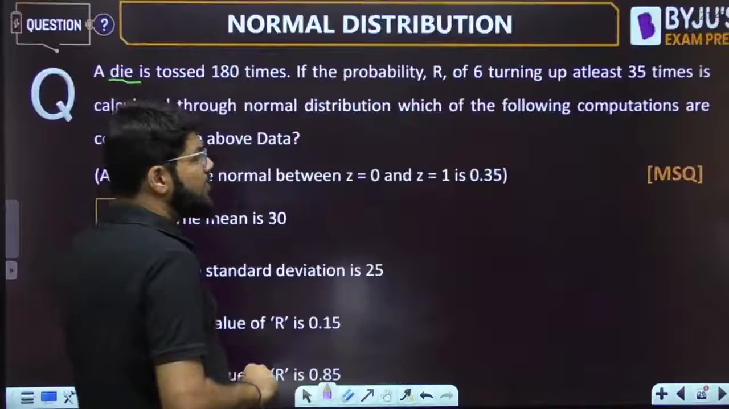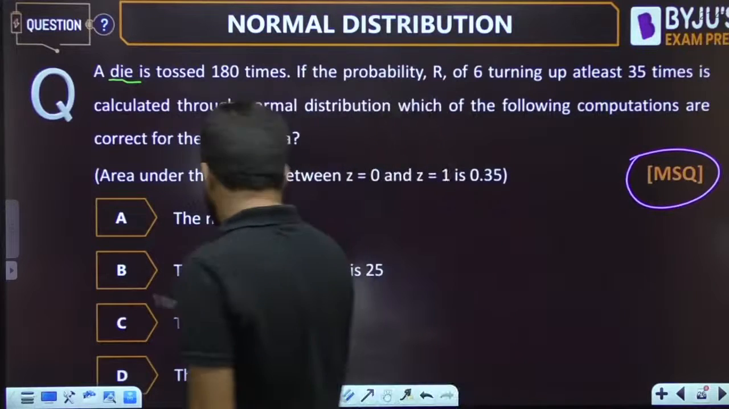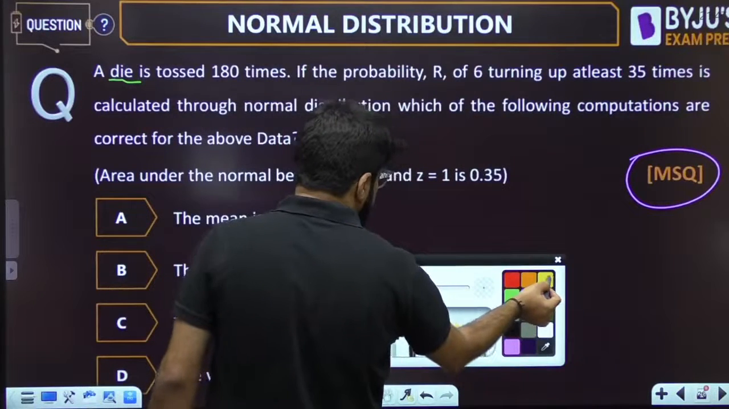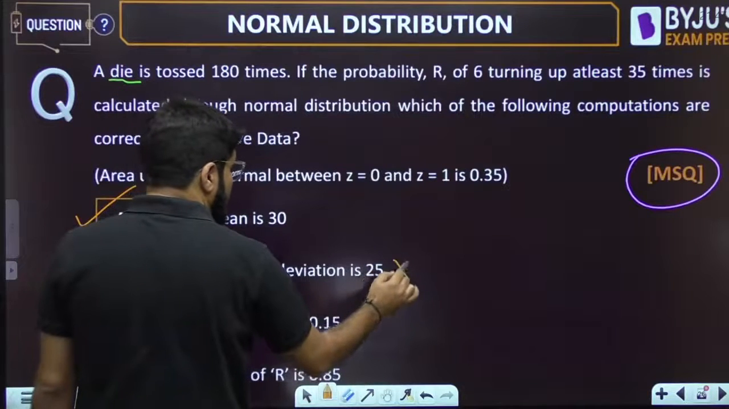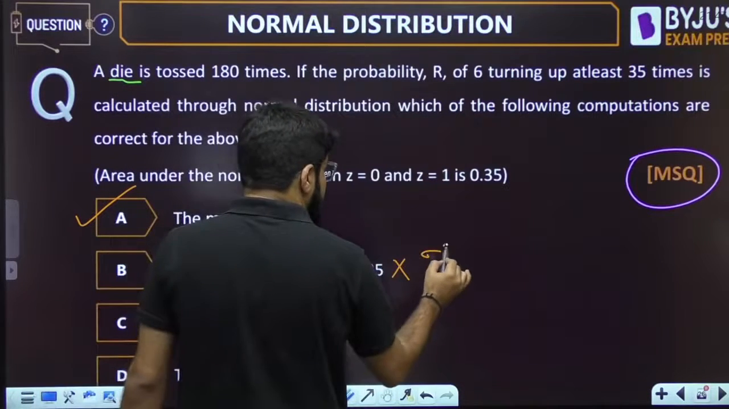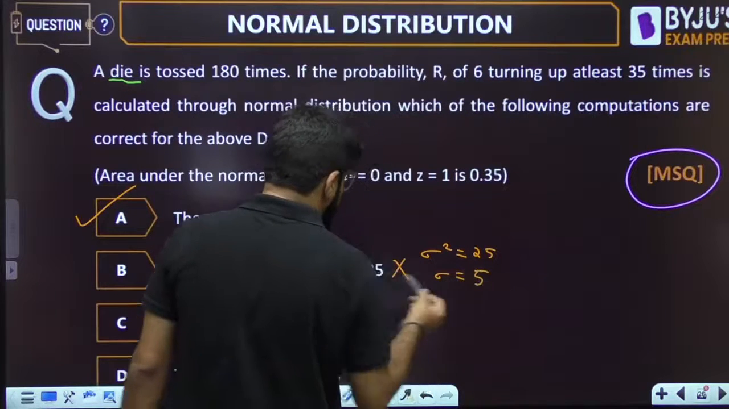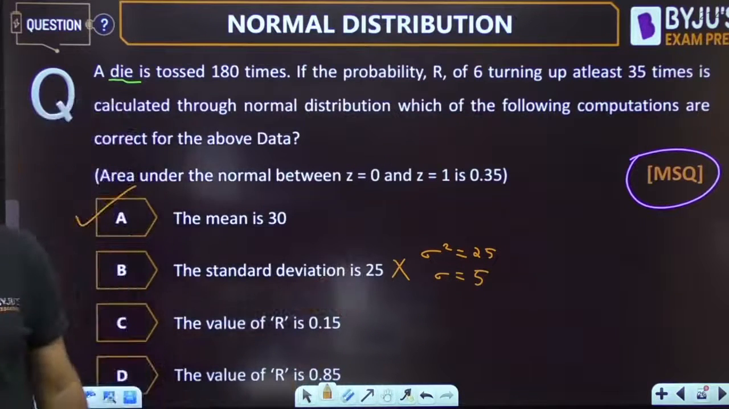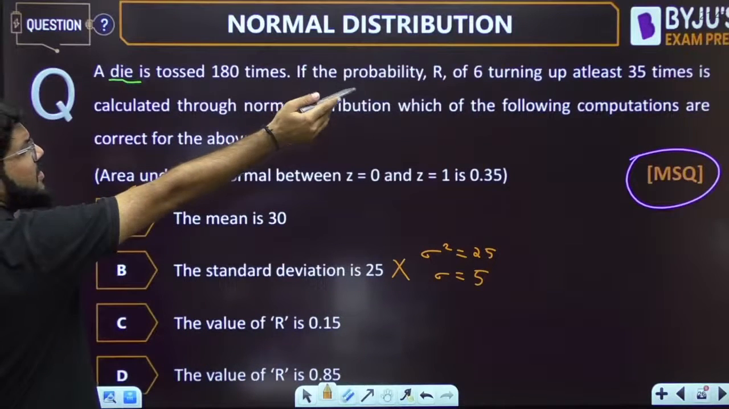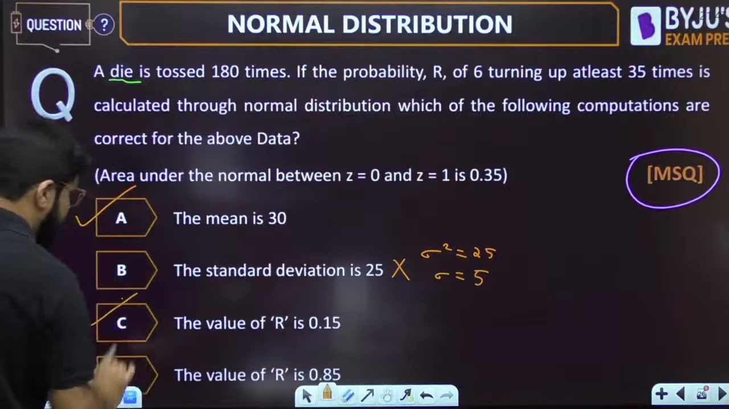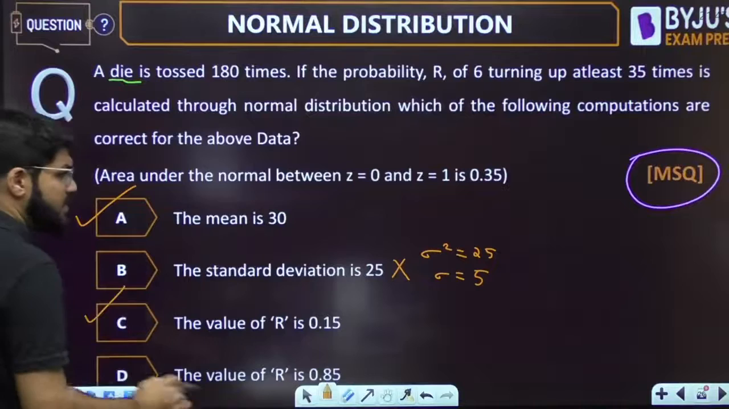Now if you have noticed, this is an MSQ question. Mean is 30, yes. The standard deviation is 25, no. Variance was 25, so the standard deviation sigma is 5. Don't be confused, and hurry buddy, don't mark 25. The value of R, the probability of 6 turning up at least 35 times, is 0.15, so it is not 0.85. So the correct answer for this multiple select question is A and C.